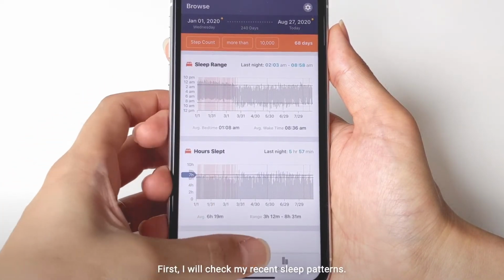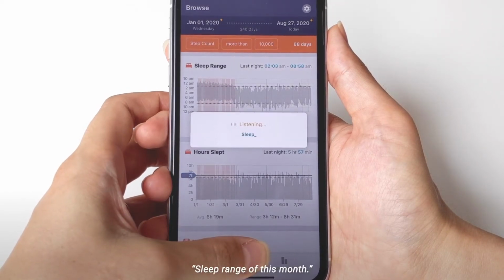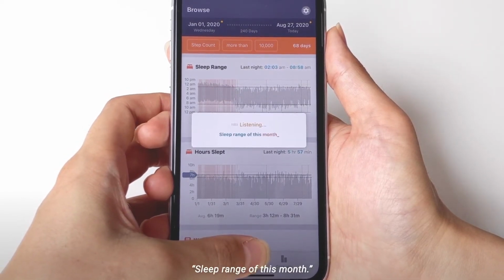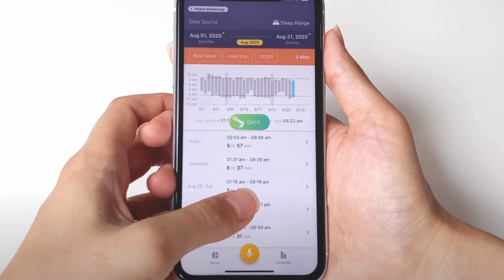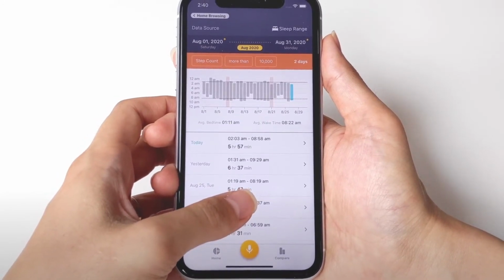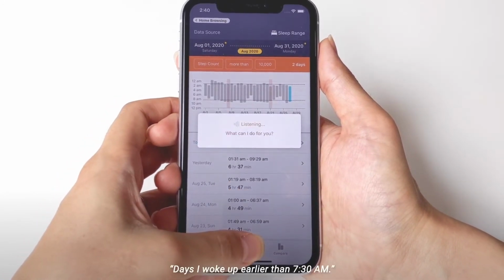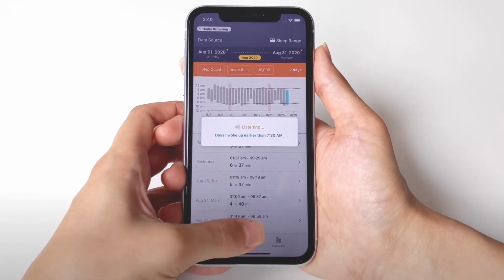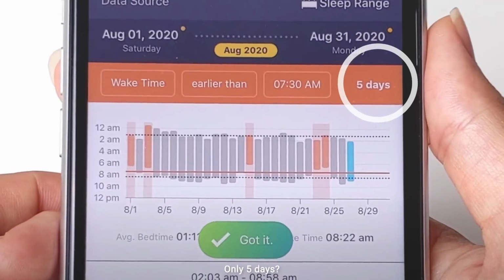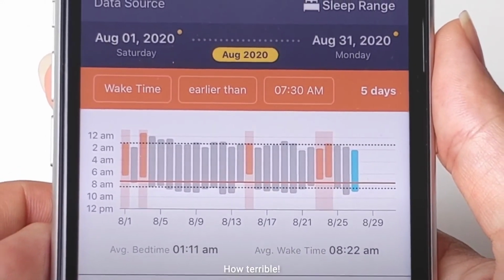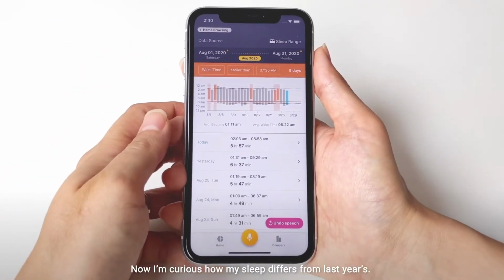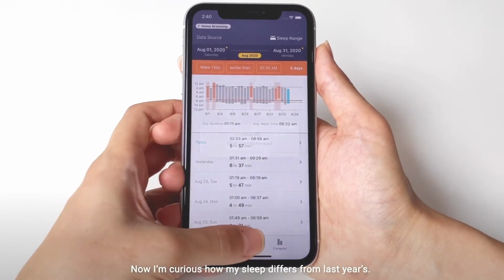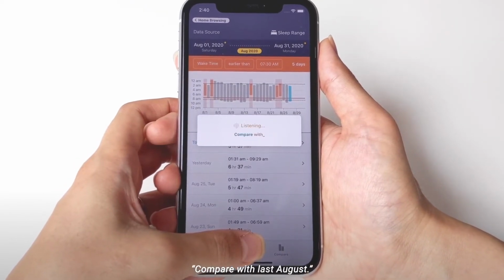First, I will check my recent sleep patterns. Sleep range of this month. Days I woke up earlier than 7:30 a.m. Only 5 days? How terrible. Now I'm curious how my sleep differs from last year's. Compare with last August.